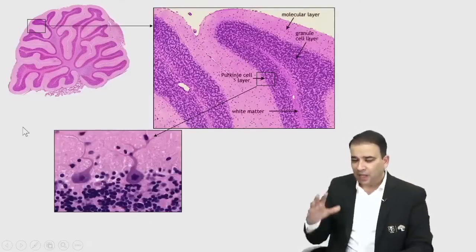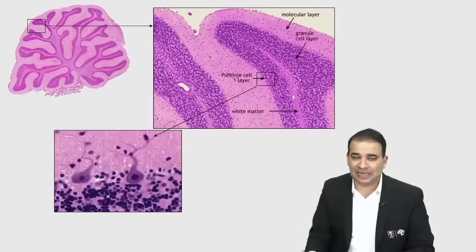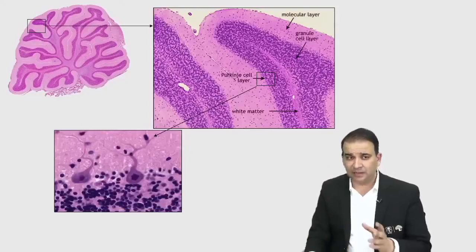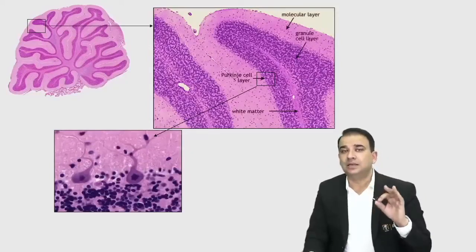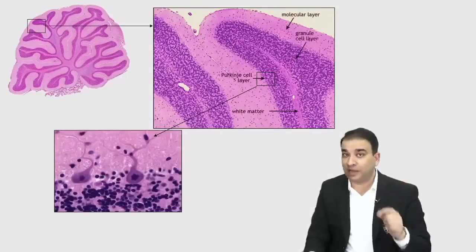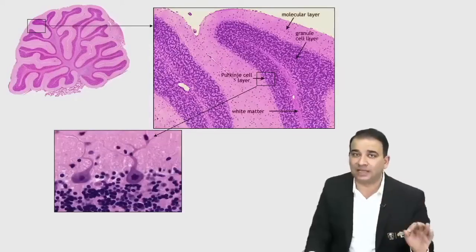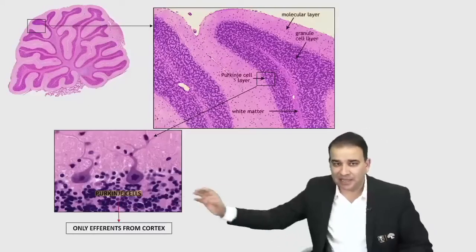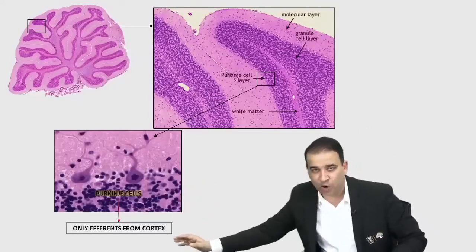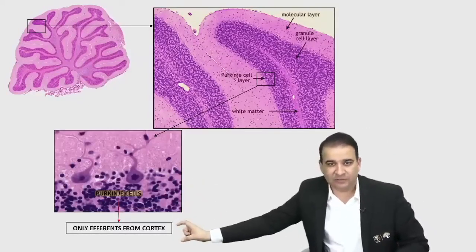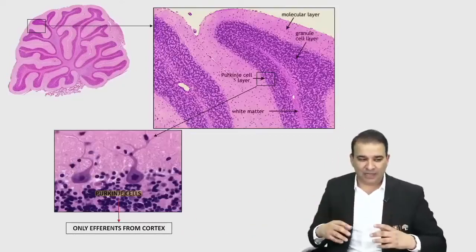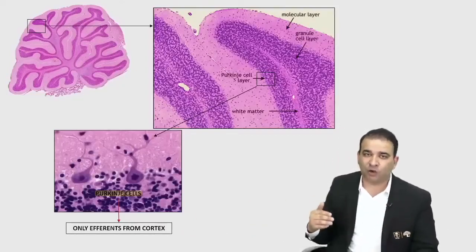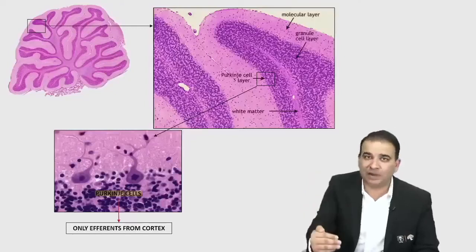In fact, out of the 5 types of cells present inside the cerebellar cortex, the only cell forming the efferent from the cortex, and mind it, efferent from the cortex, just coming out of the cortex, not out of the cerebellum, is the Purkinje cell. Purkinje cells are the only cells forming the efferent from the cortex. And don't misread this information. It means they're just coming out of the gray matter to the white matter only.